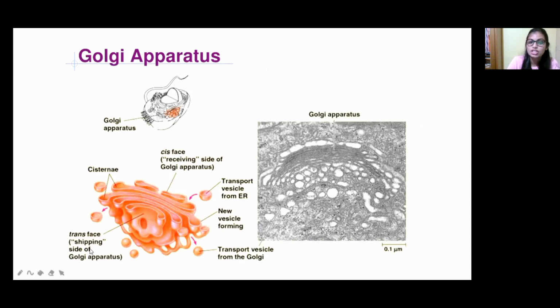Here shipping takes place. Shipping is nothing but the start of packaging. After that, this is the receiving phase, where the transport vesicle from the ER arrives. Here the materials are received, and new vesicle formation takes place. After forming the vesicle, the materials they have received are sent out like this. Then the transport vesicle goes from the Golgi to the target location. So this is about the Golgi apparatus.